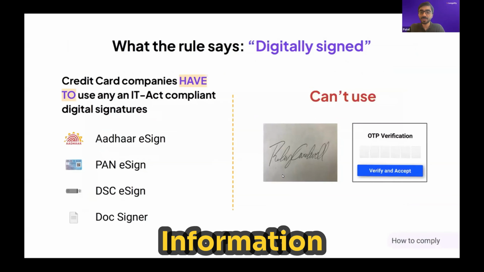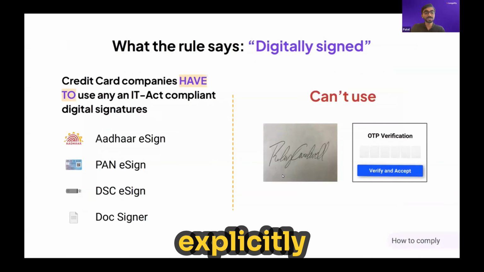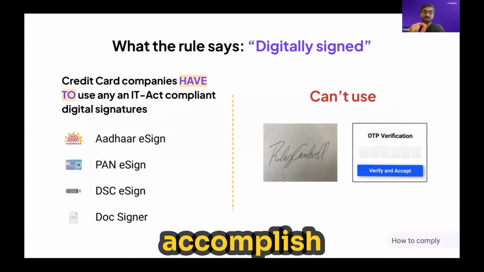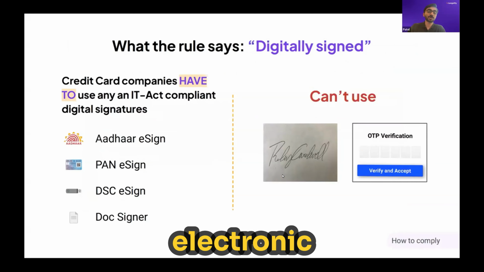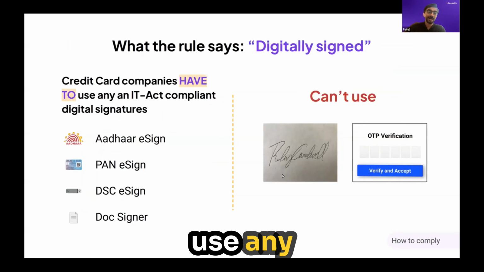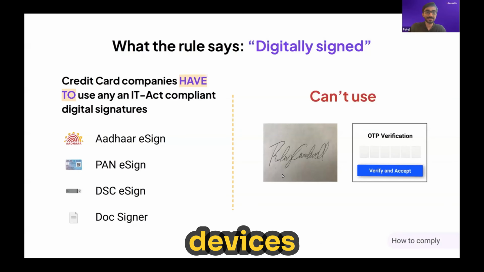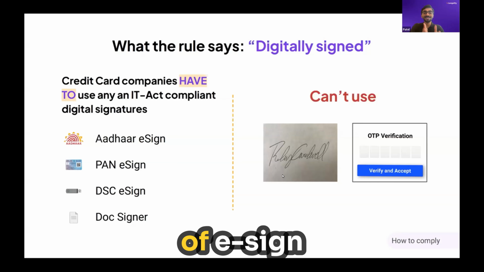So Section 5 of the Information Technology Act states that when a law or regulation explicitly uses the word sign or digitally sign, then if you want to accomplish this process digitally, you can only use an IT Act electronic signature. You cannot use any other electronic authentication method. And IT Act eSigns are a very specific set of signatures: Aadhaar eSign of any type, PAN eSign, DSC token, those USB devices that we're all familiar with, and doc signer. There are no other types of eSign available.